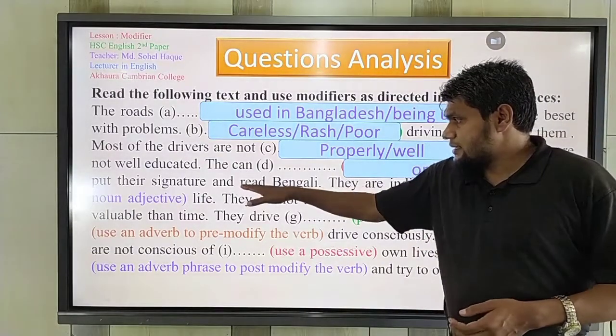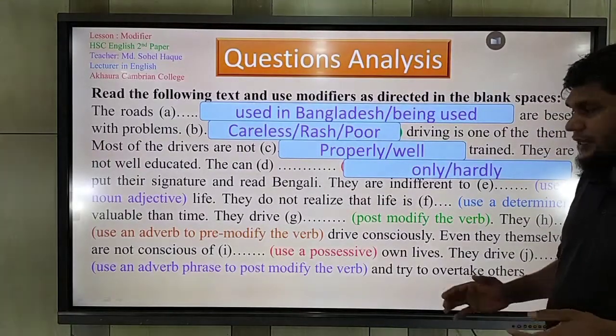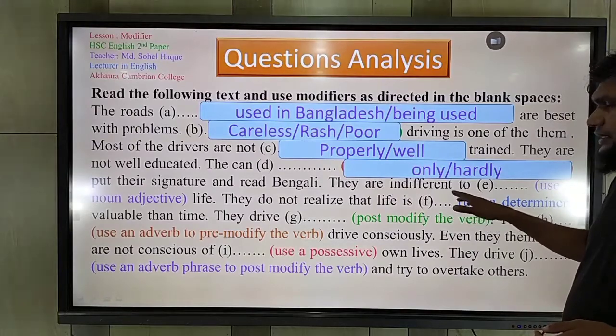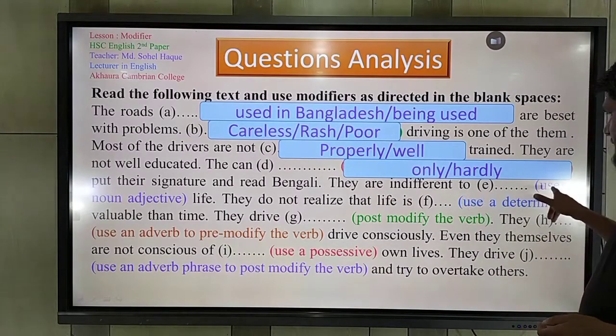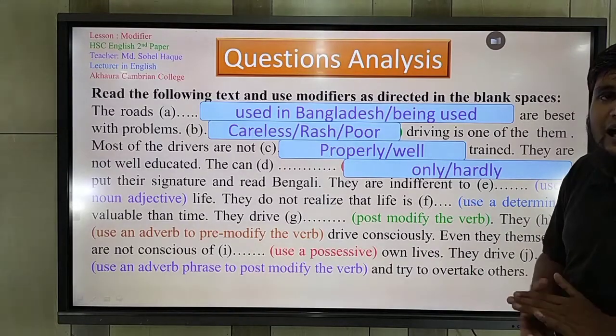Okay, their signature and read Bengali. Next, they are indifferent to dash. Use a noun adjective.